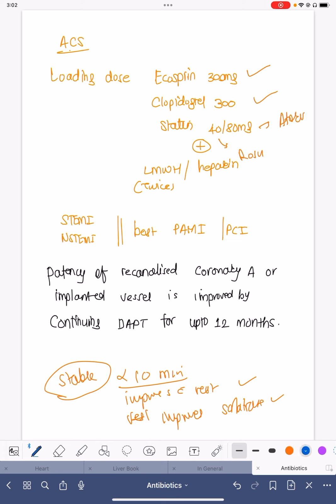And as we know, whether it is STEMI or non-STEMI, we always give Clexane or heparin until the patient is hospitalized, for maybe around 5 to 7 days.